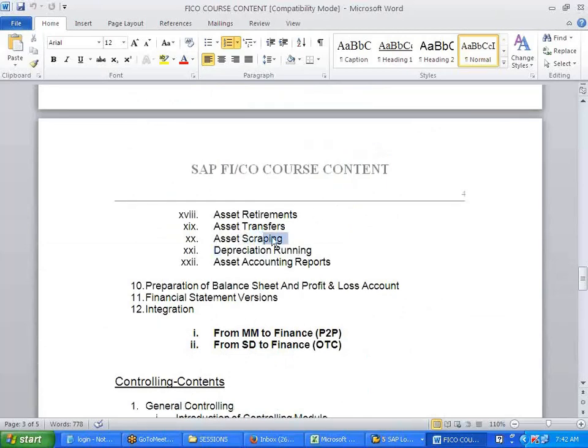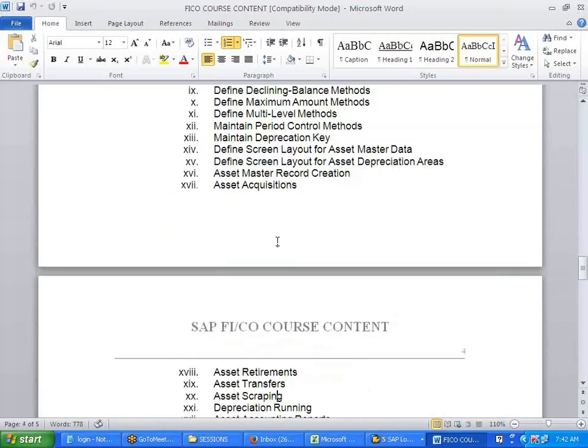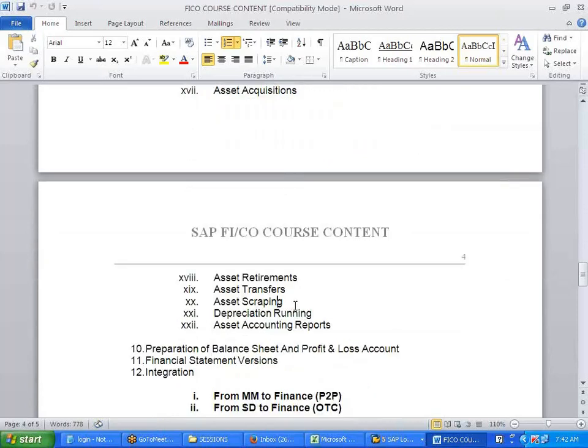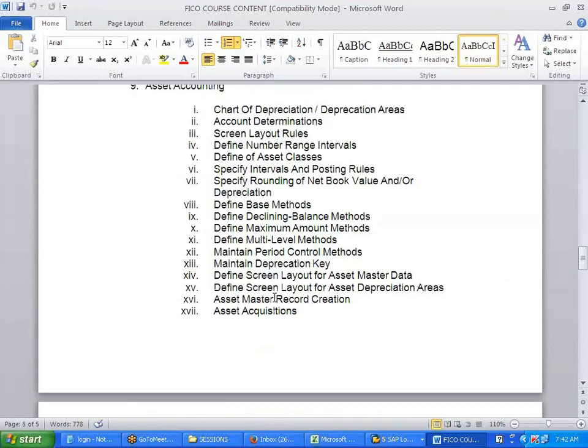Okay, I think I missed. Tomorrow we'll just verify in the asset accounting because I've covered more. Retirement is done, acquisition is done, scrapping is not done. So let me take one scrapping of an asset.